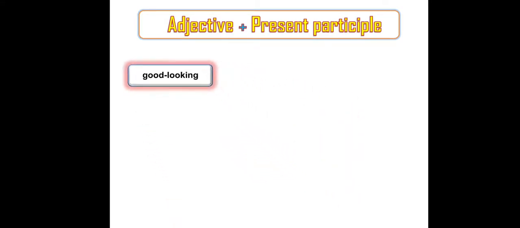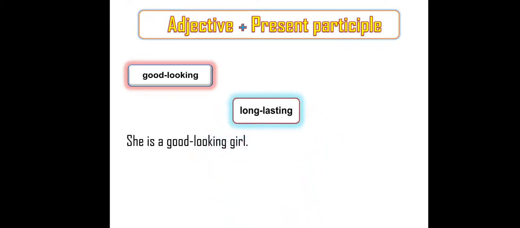Good-looking. She is a good-looking girl. Here the girl, how is the girl described? Good-looking. How is the girl? Good-looking. Good-looking is a compound adjective. Good is an adjective, looking is a present participle. Long-lasting.